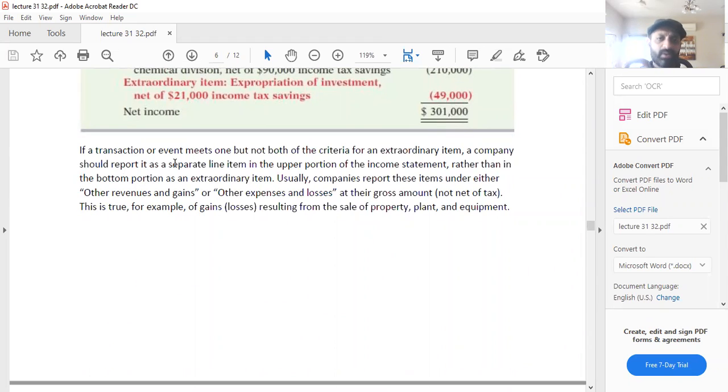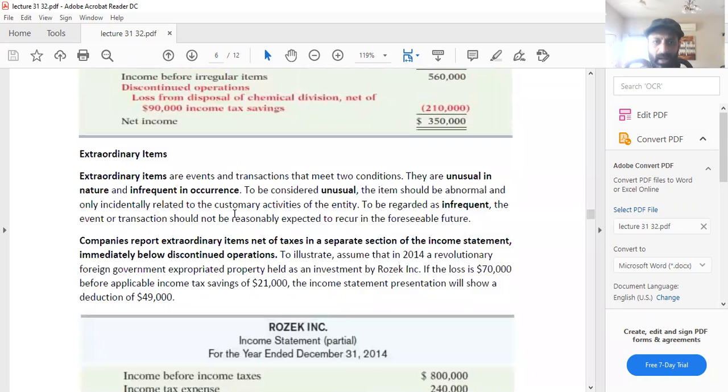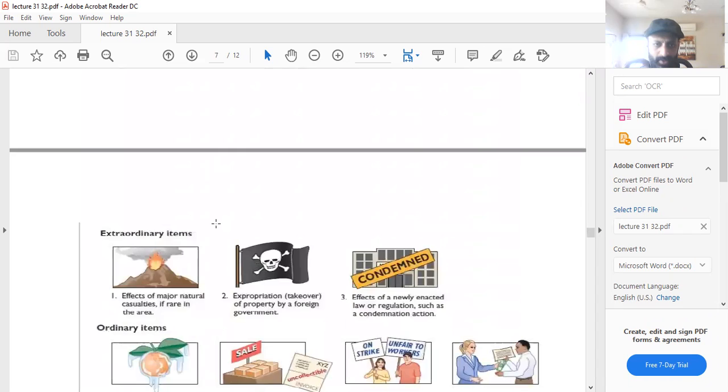If a transaction or event meets one but not both of the criteria for an extraordinary item, a company should report it as a separate line item in the upper portion of the income statement rather than in the bottom portion as an extraordinary item. And which are these two? It should be both unusual and infrequent.